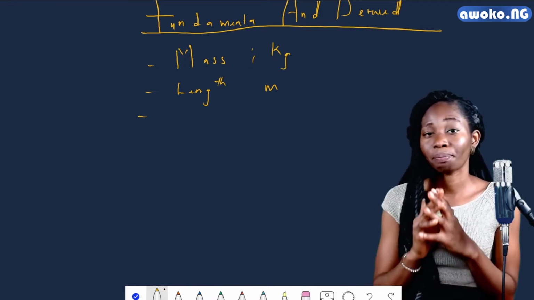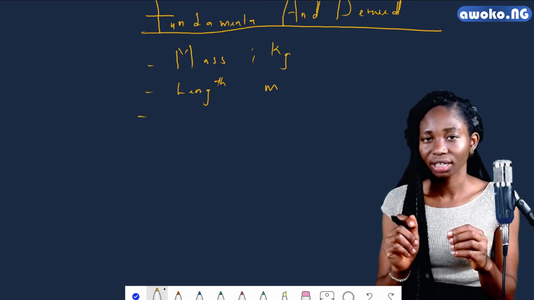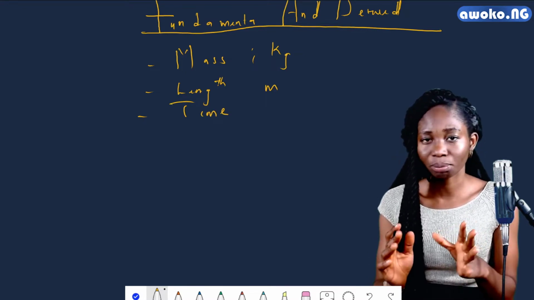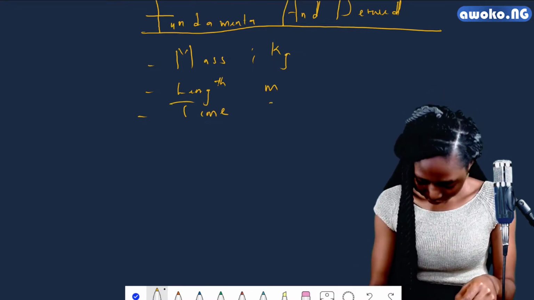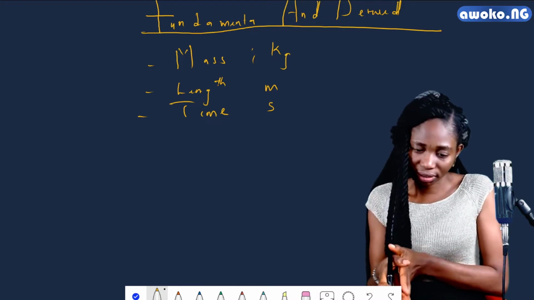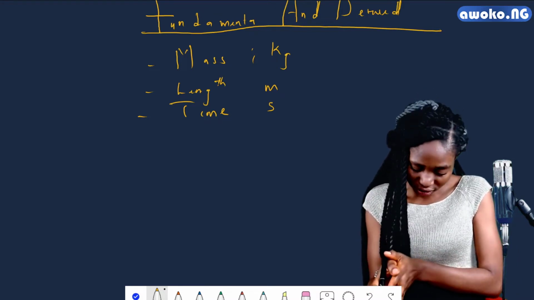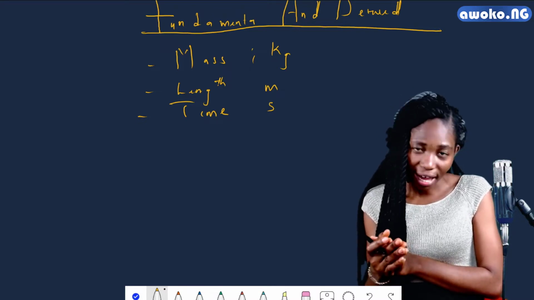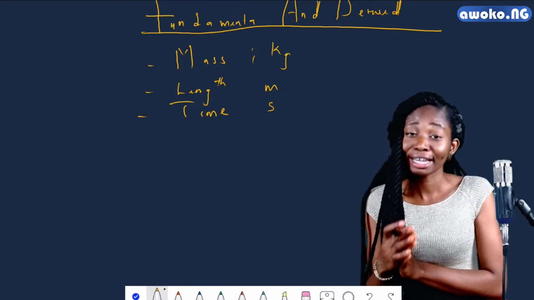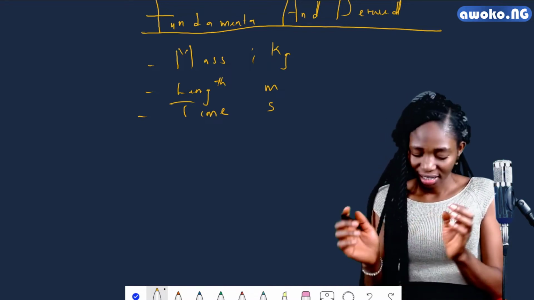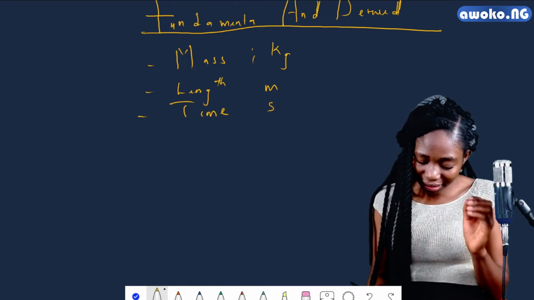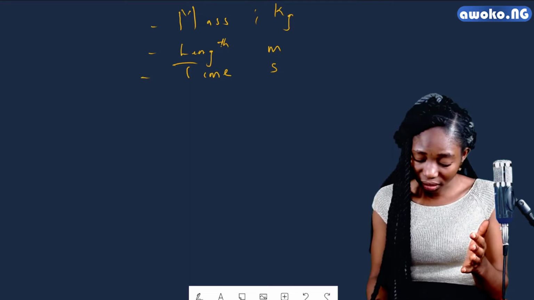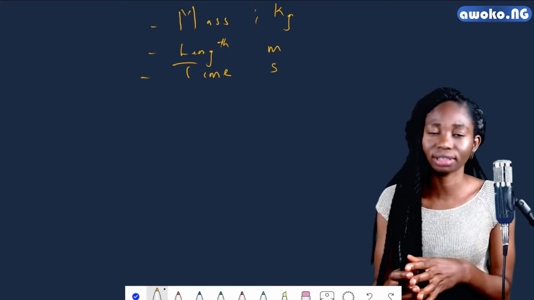And the third basic fundamental quantity is time, which is measured in seconds. Looking at these units, kilogram represented as kg, length in meters represented as m, and time in seconds represented as s. These three are the basic or fundamental units of measurement that are also referred to as the fundamental quantities.